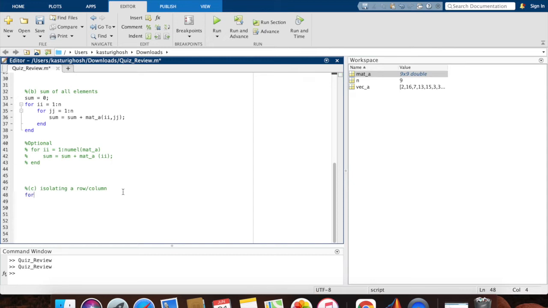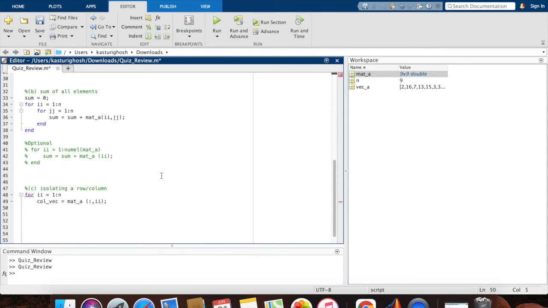We say for ii equals 1 to n. And then I will say my colvec equals mat A. Okay, so which half do we use to refer to the columns? The first number is always the number of rows and the second one is columns. So all rows, comma, ith column. All right, that's how I would isolate a column in every loop.